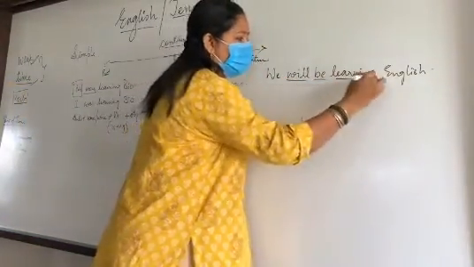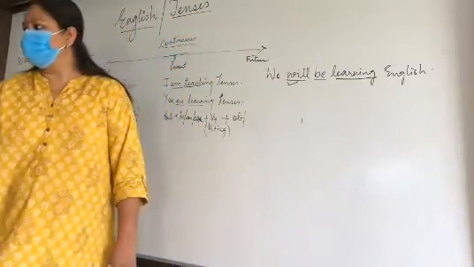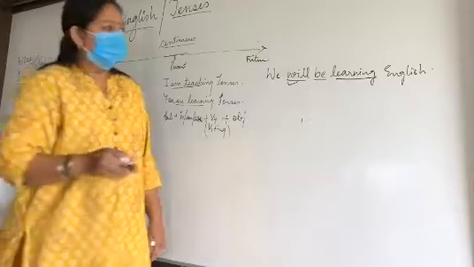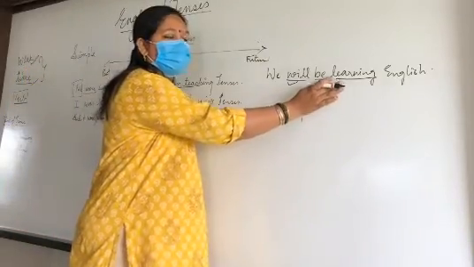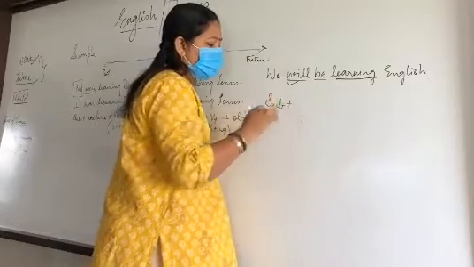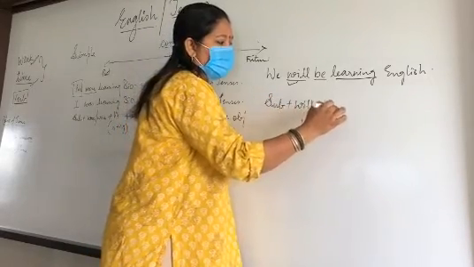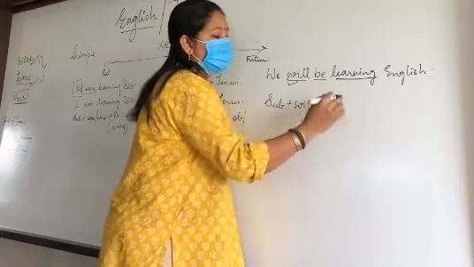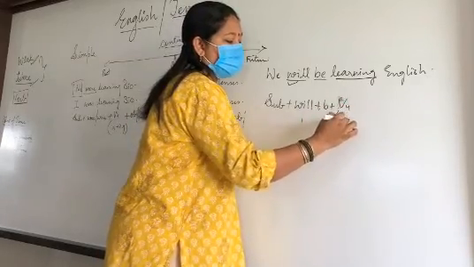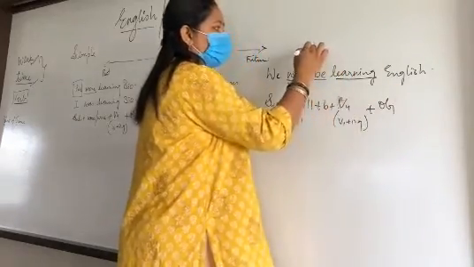Will always shows that it is a future tense. There will not be singular or plural, but the structure will be the same: subject plus will plus be plus V1 plus ing plus object. Here also a point of time